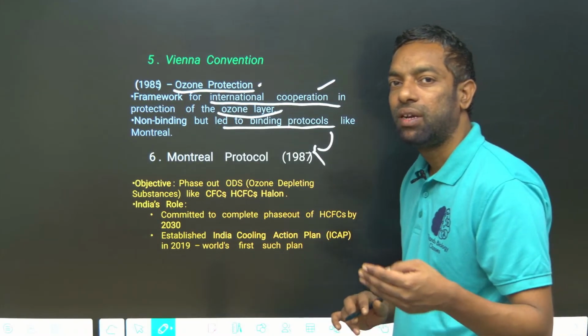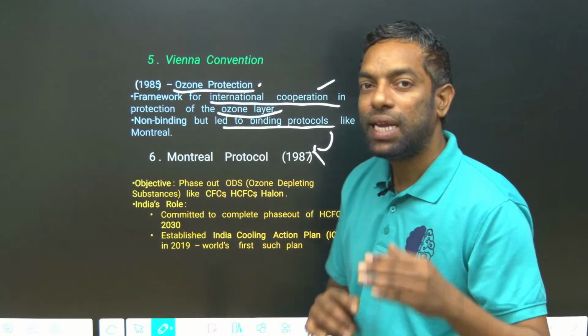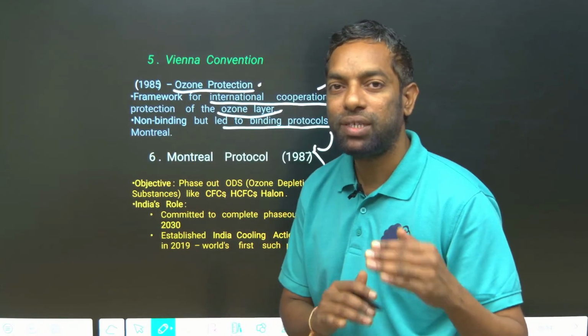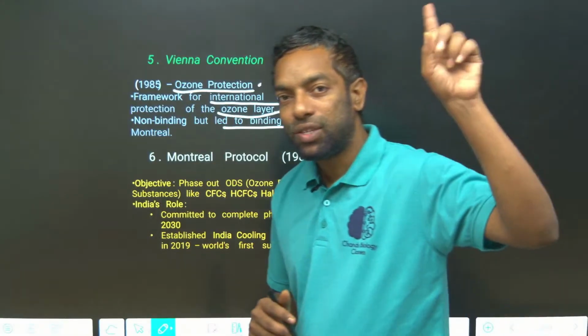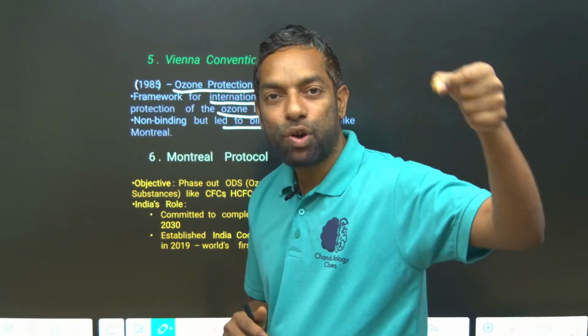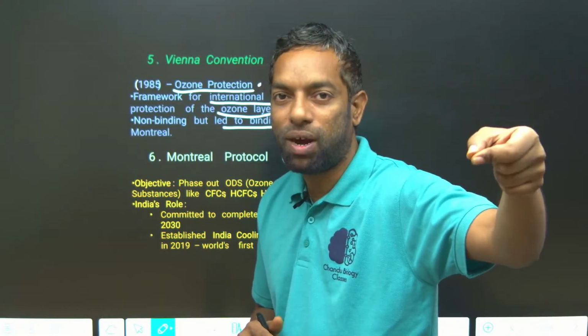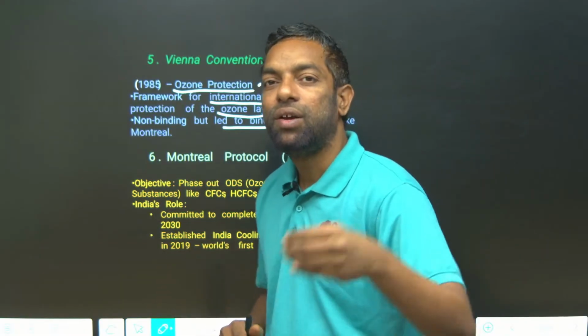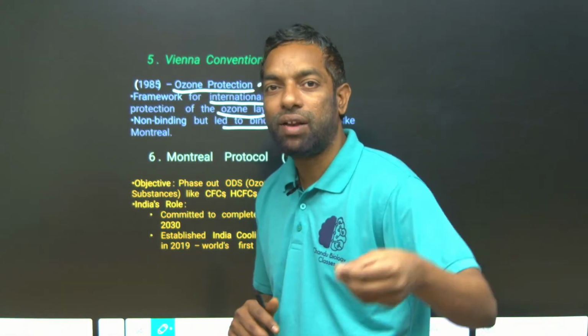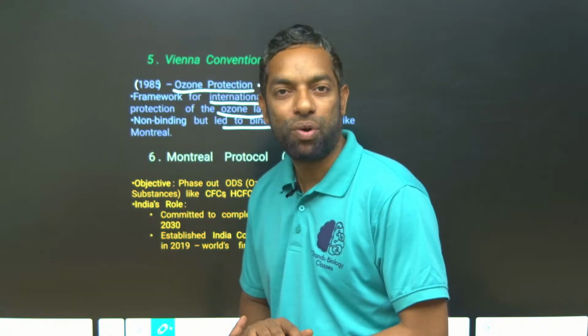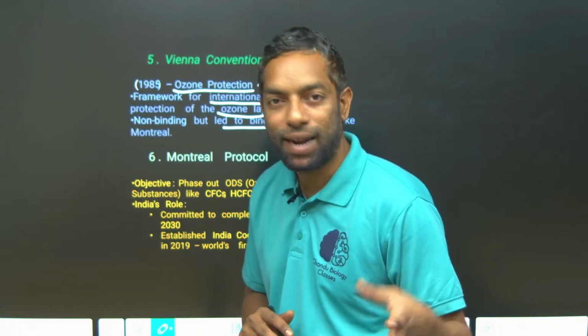The Montreal Protocol is relevant to ozone. That is UNFCCC, the Kyoto Protocol is relevant to greenhouse gas emissions and global warming. The Vienna Convention is about ozone depletion. Under the Vienna Convention there is the Montreal Protocol. Montreal is a place in Canada.